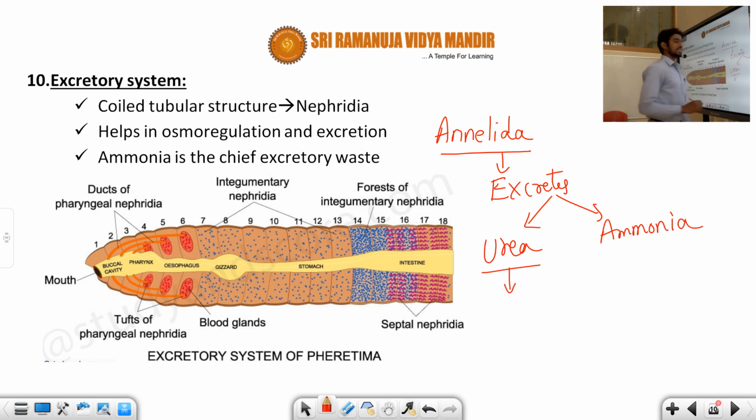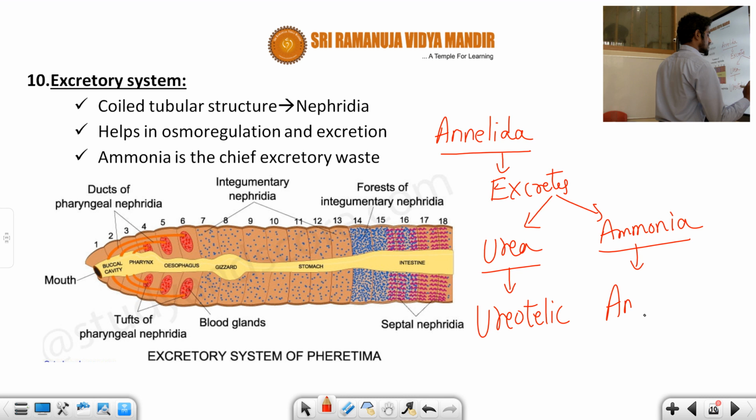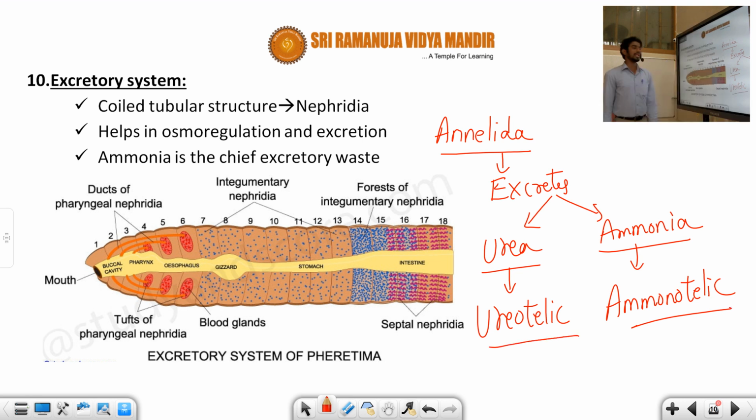If animals secrete urea, they are called ureotelic. If animals secrete ammonia, they are called ammonotelic. Annelida show both ureotelic organisms and ammonotelic organisms.